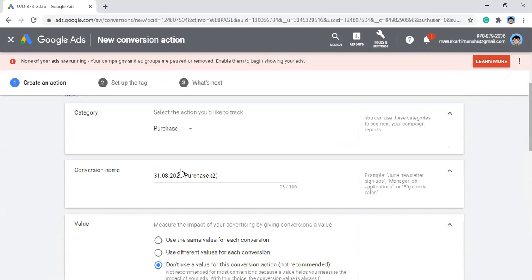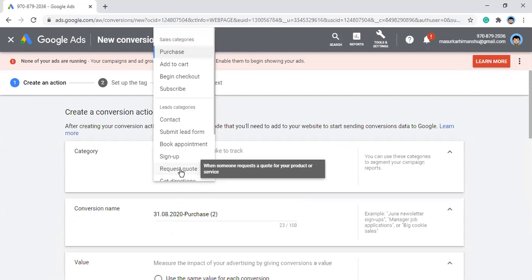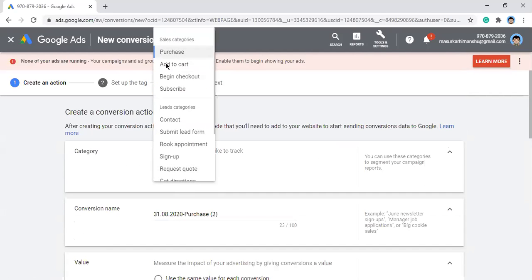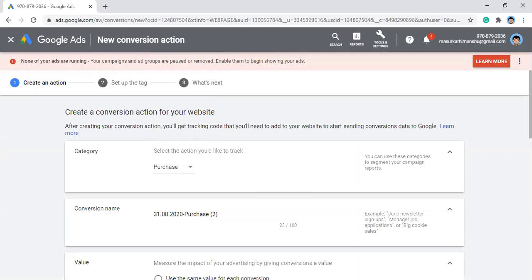So we just put a category of purchase here. You can put any category when you are creating or defining the conversion action. This is the part before setting up the conversion pixel. We select a category.